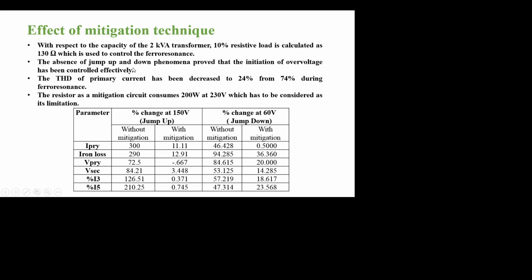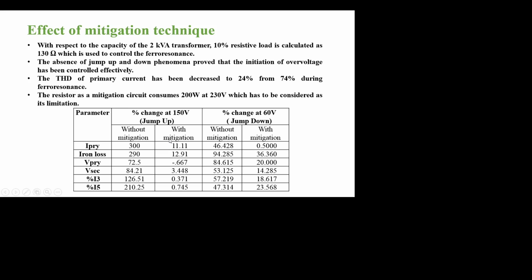The THD value of the primary current also decreased from 74% to 24% with the mitigation. The main limitation of this mitigation technique, that is the resistor, is that it consumes 200 watt at 230 volt. This table shows the percentage change of transformer parameters without mitigation and with mitigation. Mitigation is done with a 130 ohm resistor.